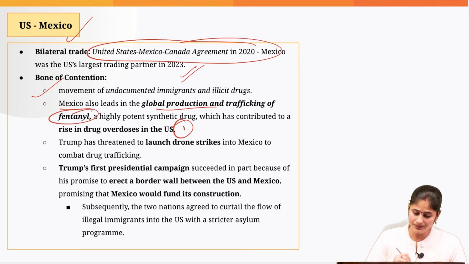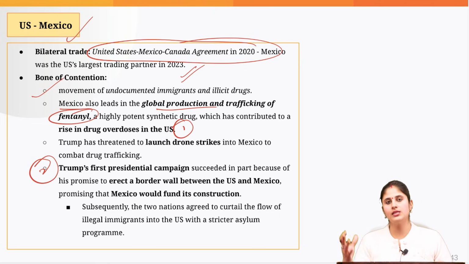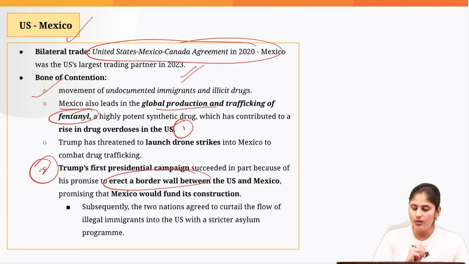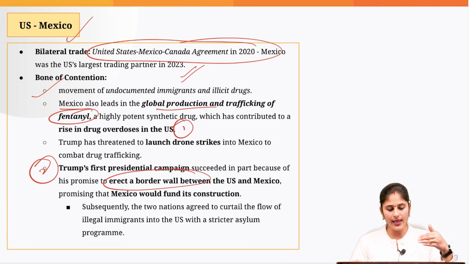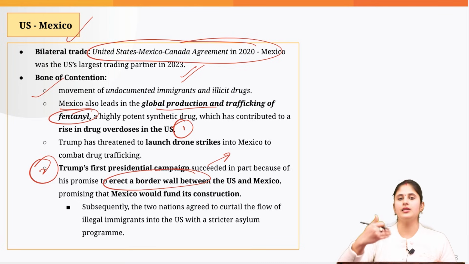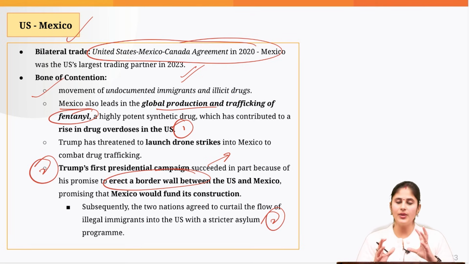So this is one reason. Then when Trump was campaigning for his presidential candidature, he promised that he would build a border wall between the US and Mexico. Why? To basically curb the illegal immigration from Mexico to the US. So these are the two reasons which are becoming a bone of contention between the US and Mexico.